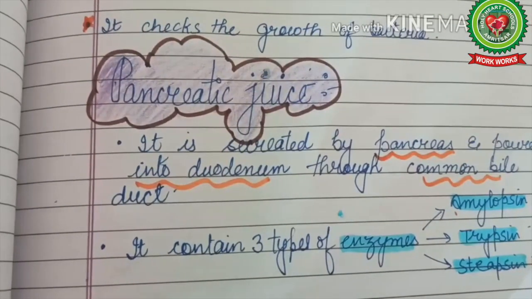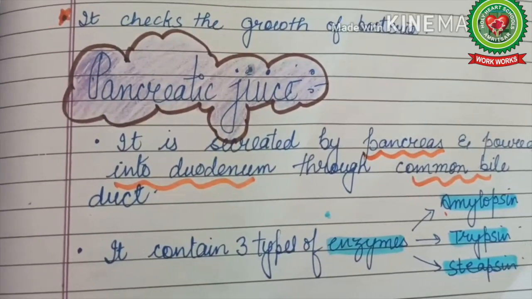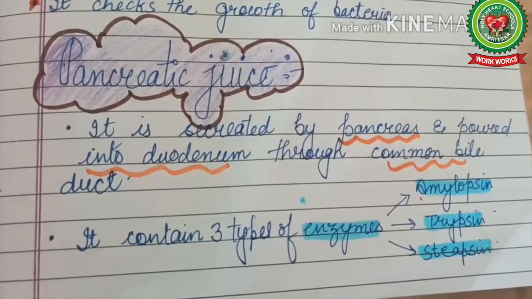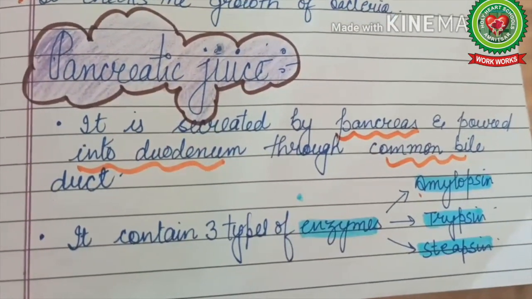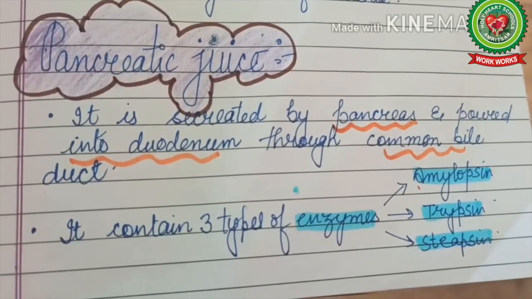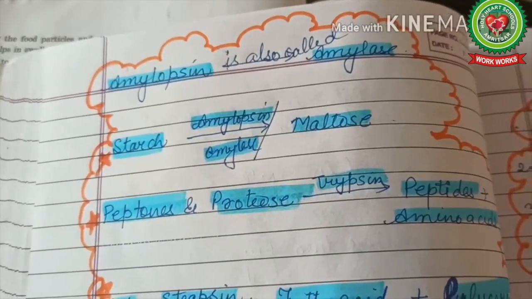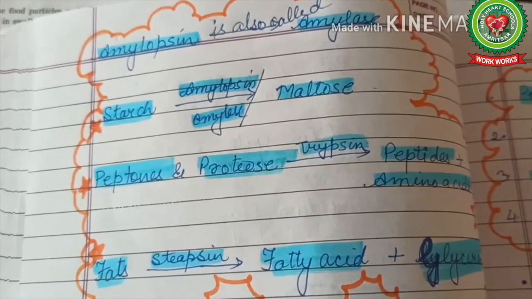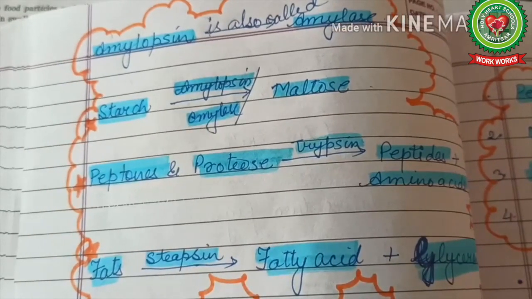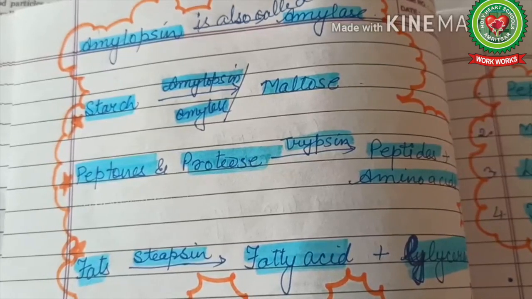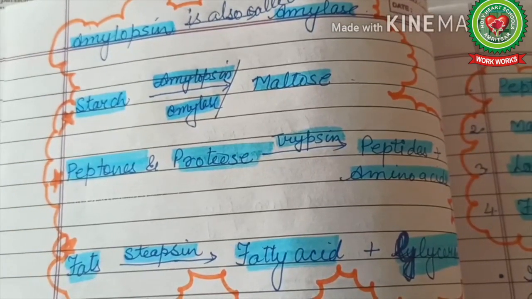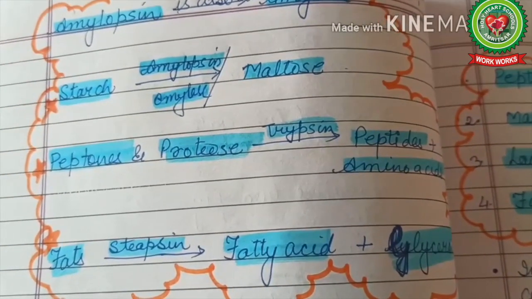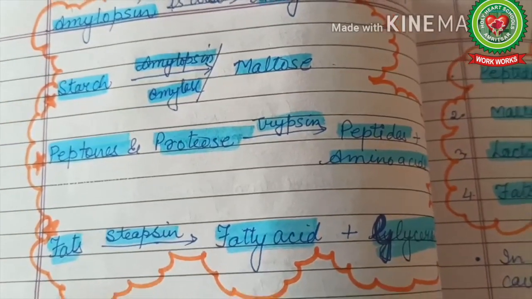Now the next is pancreatic juices. Pancreatic juices are secreted by pancreas and are poured into duodenum through common bile duct. Pancreatic juices contain three enzymes. These are amylopsin, trypsin and steapsin. Amylopsin is also called amylase. So these enzymes work like this. Amylopsin converts starch into maltose in small intestine. Then trypsin converts peptones and proteose into peptides and amino acids, and steapsin converts fats into fatty acids and glycerol.